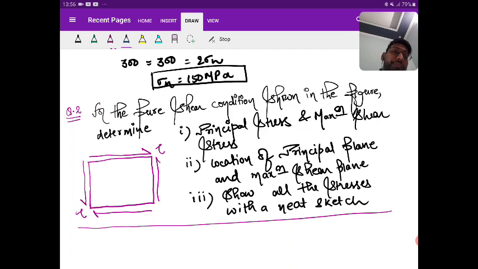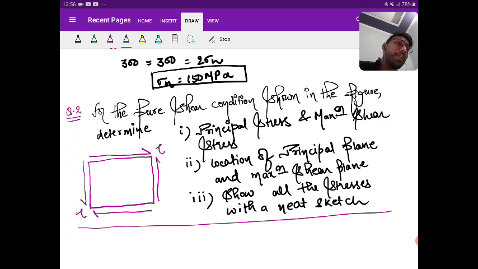And because this is a very standard question, right? If you look at this particular part, around 7 to 8 questions you can find based on the pure shear condition in GATE and ESE. So the result is going to be very important. Please solve fast. Get the value of sigma P1, P2, tau max, and the location, check the result, do the cross check, and then try to draw the sketch.